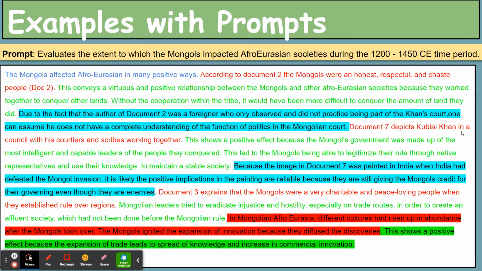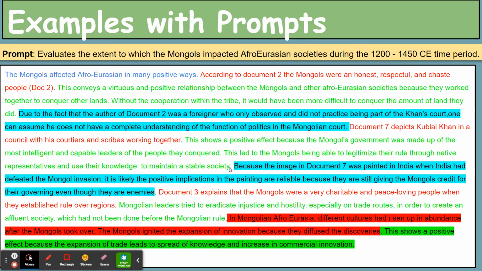Document 7 depicts Kublai Khan in a council with his courtiers and scribes working together. That is what document 7 shows. Well, how does this impact Afro-Eurasia? How does it show that? Well, this shows a positive effect because the Mongols' government was made up of the most intelligent and capable leaders of the people they conquered. This led to the Mongols being able to legitimize their rule through native representatives and use their knowledge to maintain a stable society. Dang, she brought it home with that.